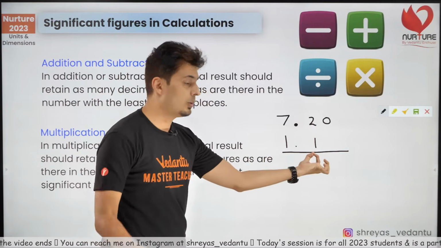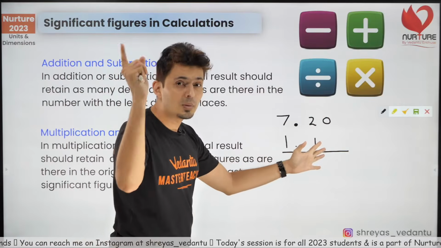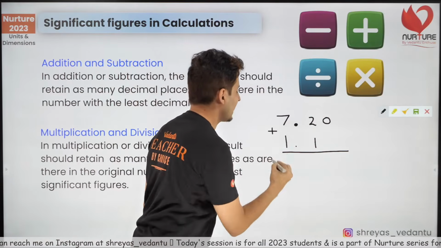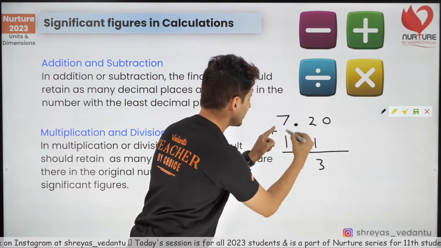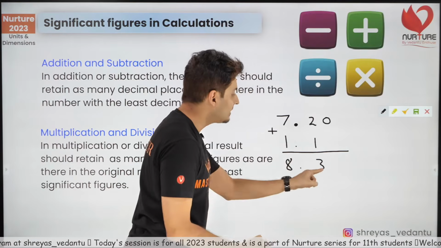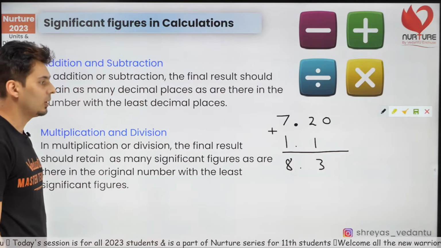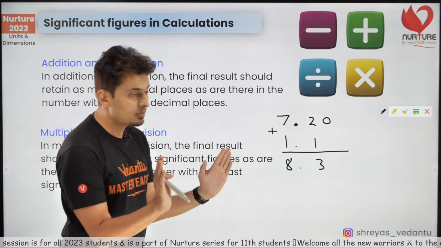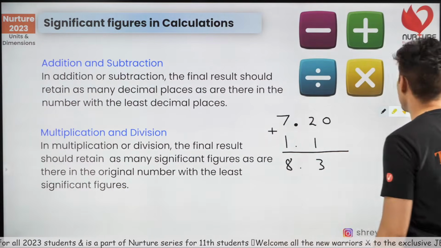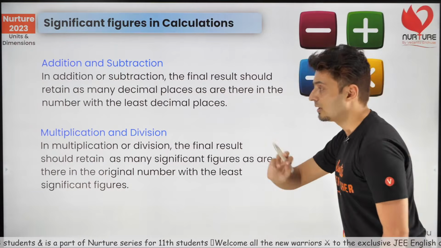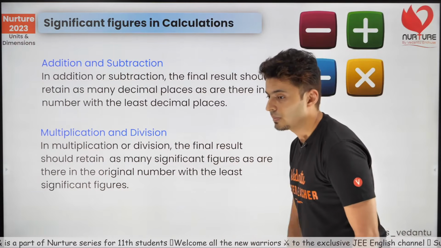This has 2 decimal points, this has 1 decimal point. Always go with the least decimal point. So if you are adding it, this will be 3, this will be 8, okay? This has the least decimal point, so always put the least decimal point out there. Keep this in mind. So be careful about addition, subtraction, and remember the difference between that and multiplication and division.